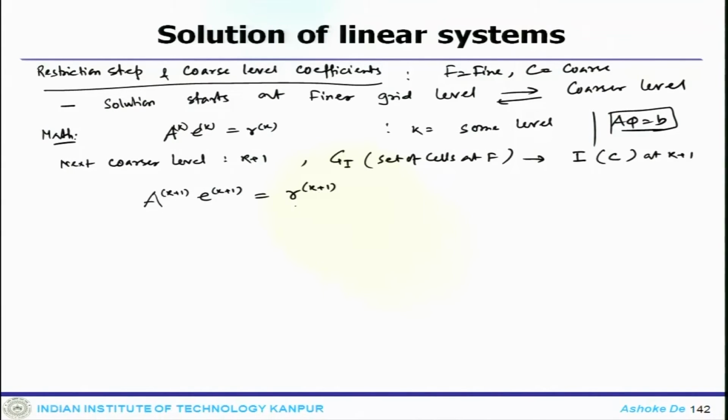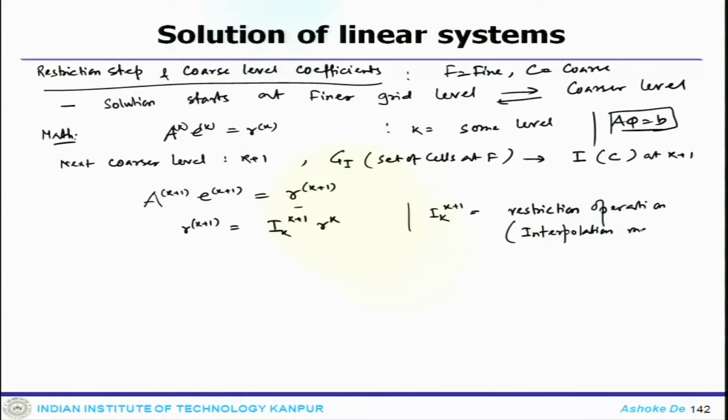Now, the residual on the right-hand side can be computed as R_{k+1} = I_{k+1} R_k. This I_{k+1} is essentially the restriction operator, or the other way one can think about it is an interpolation matrix, from the fine grid level to the coarser grid level through the agglomeration process. So, through that you do the transformation.